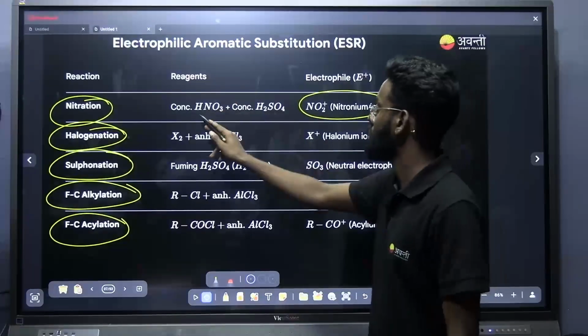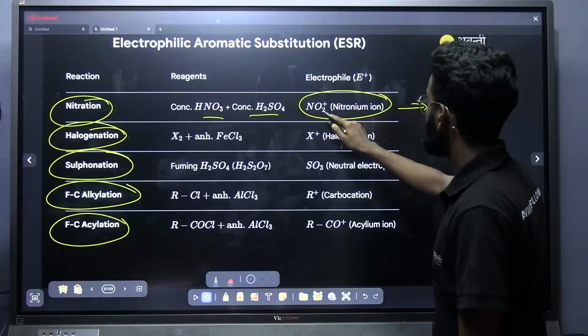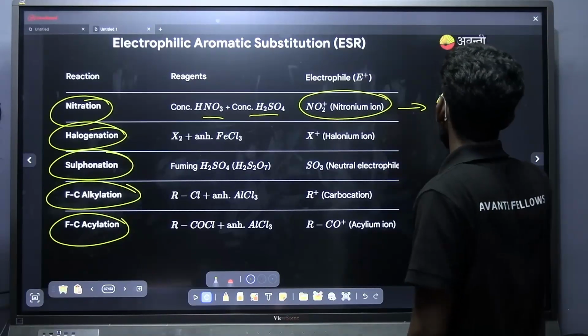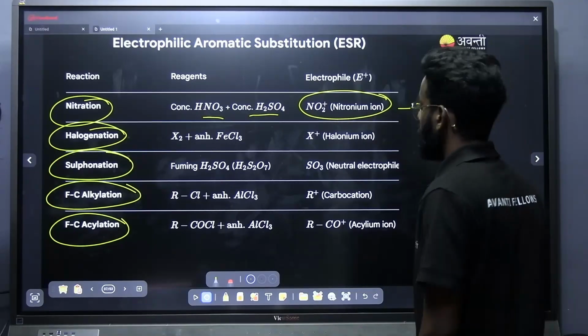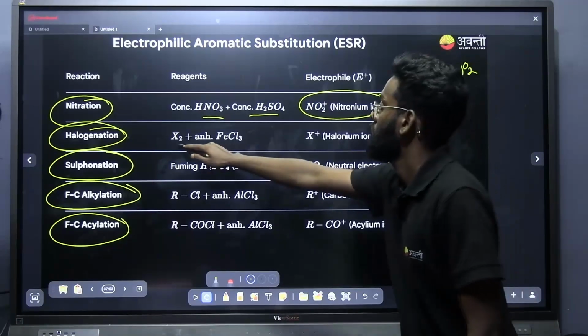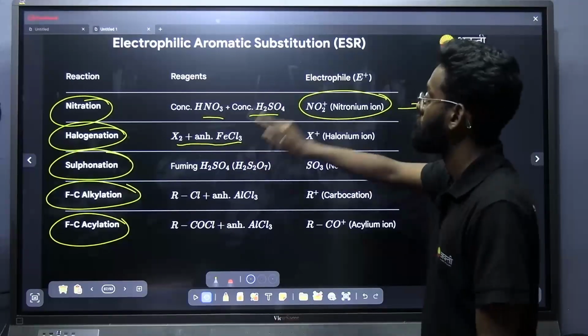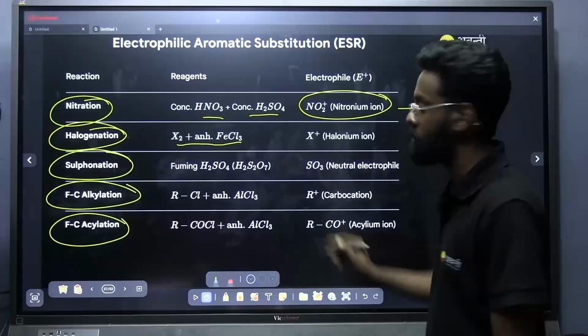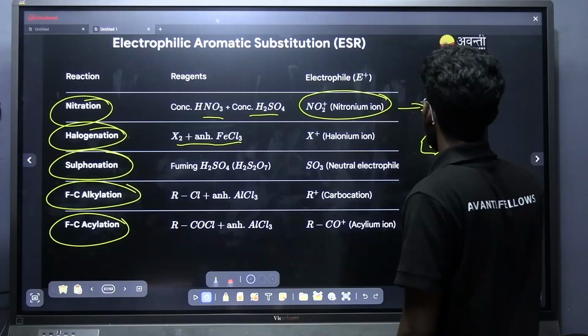In the nitration reaction, HNO3 will be reacting with H2SO4, and the electrophile that is forming here is NO2 plus, and you will be getting a benzene which is substituted with the NO2. And in the case of halogenation reaction, X2 is treated with anhydrous FeCl3, or it can also be treated with anhydrous AlCl3, and I will be getting a halogen substituted on the benzene.